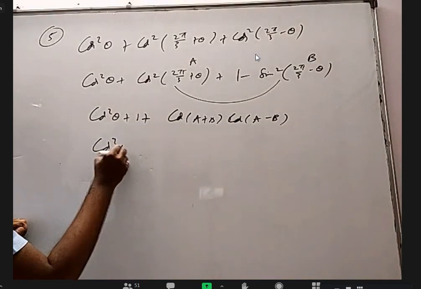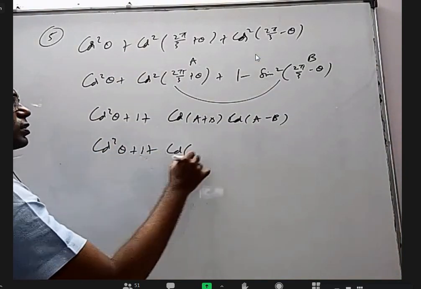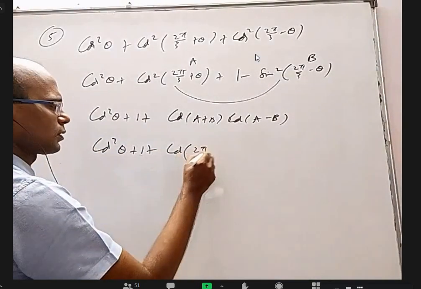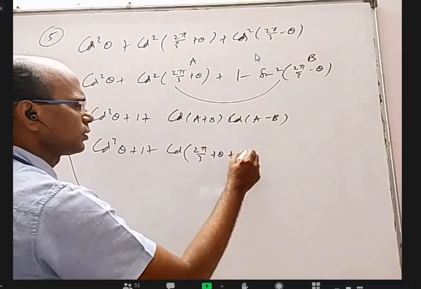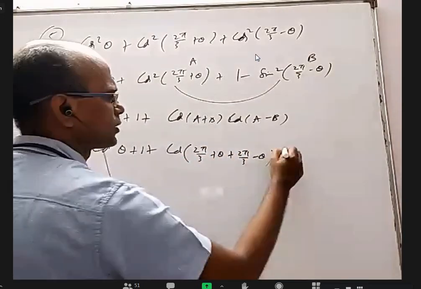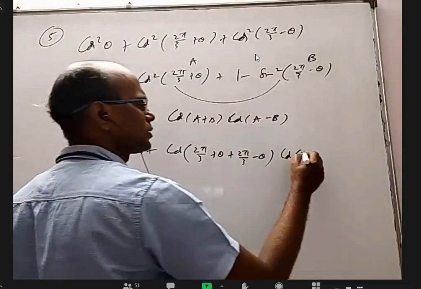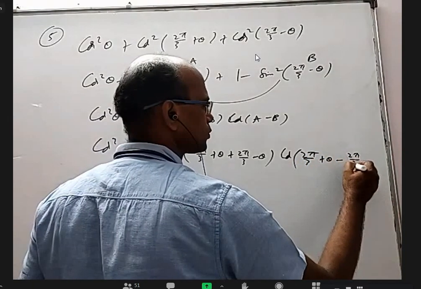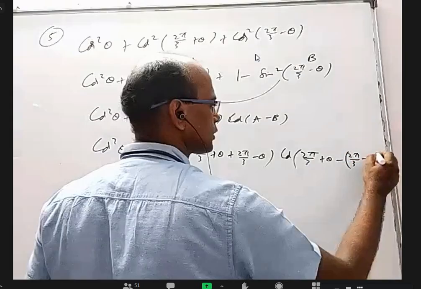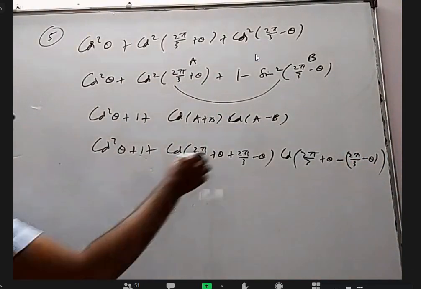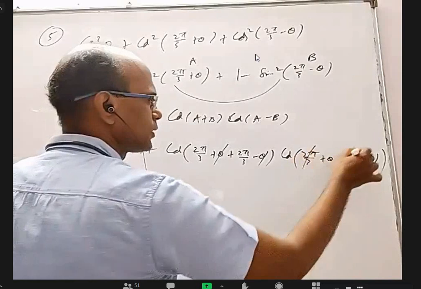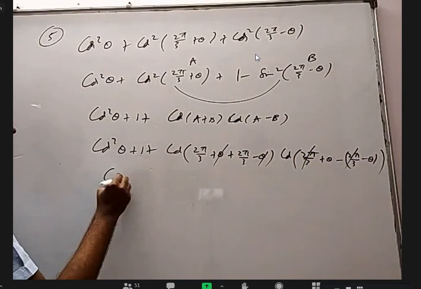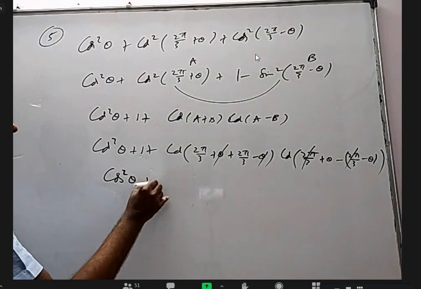So cos this angle plus this angle, 2 pi by 3 plus theta plus 2 pi by 3 minus theta, and cos this angle minus this angle, 2 pi by 3 plus theta minus 2 pi by 3 minus theta. Here theta and theta will cancel, here 2 pi by 3 and 2 pi by 3 will cancel. I will get cos square theta plus 1.